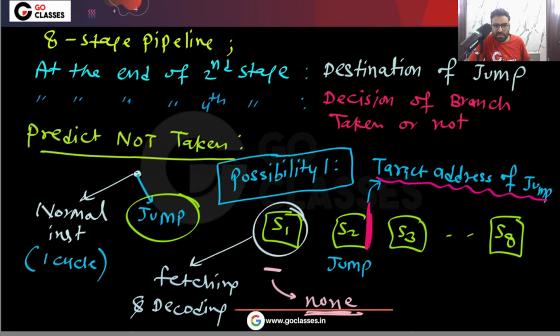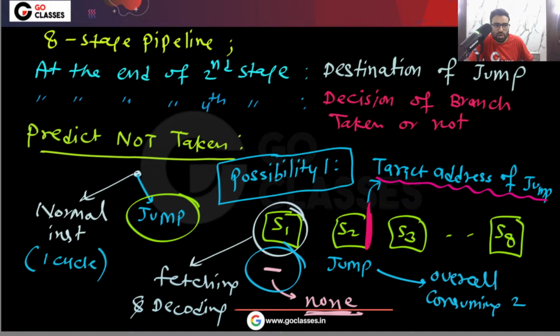For every jump instruction it is consuming 2 cycles, because one cycle is wasted. Or I can say it is consuming 1 cycle, but there is one stall also, 1 cycle wasted. So overall it is consuming 2 cycles. This is possibility 1.